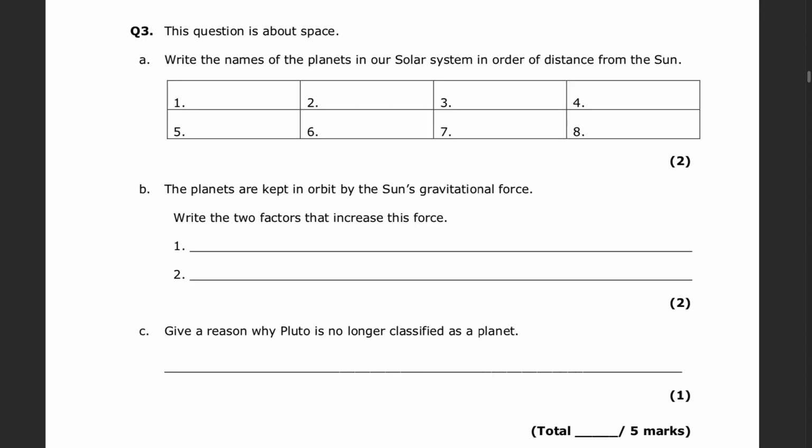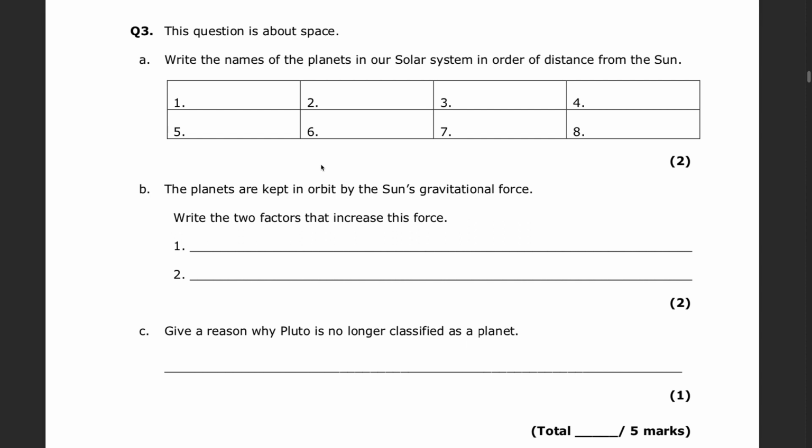Question 3. This question is about space. A. Write the names of the planets in our solar system in order of distance from the Sun. So here we must write down the planets starting from the closest to the Sun and going to the furthest from the Sun. Now to remember the planets in order, I suggest you use this mnemonic.